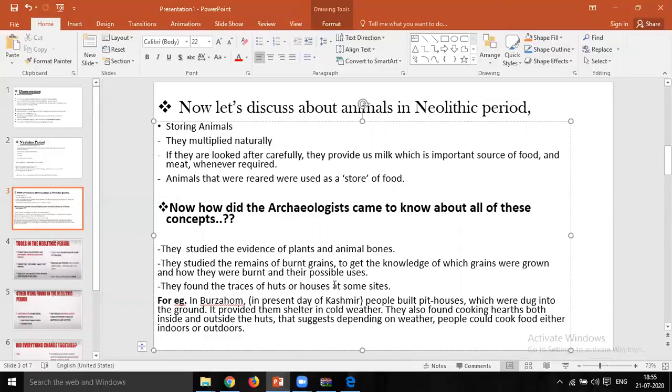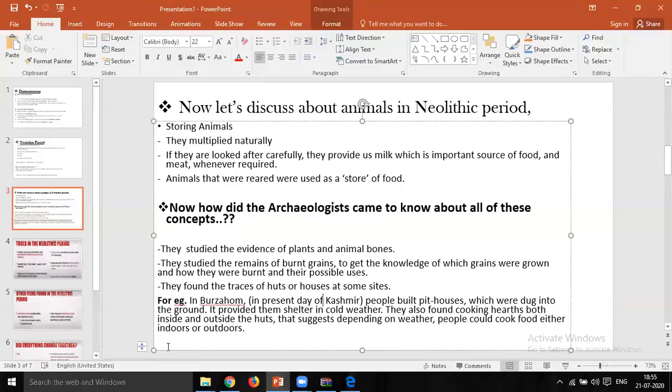They also found cooking huts, which were used both inside as well as outside the huts, and that suggested it was dependent on the weather. So people could cook food either indoors or outdoors. This is the first topic for today.